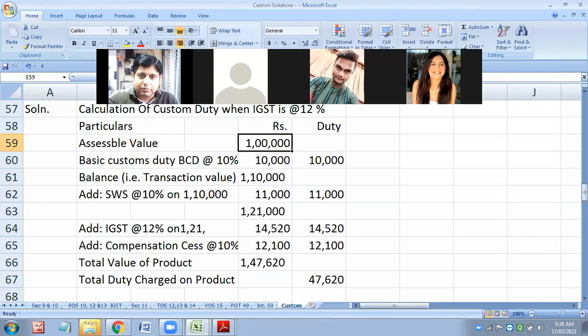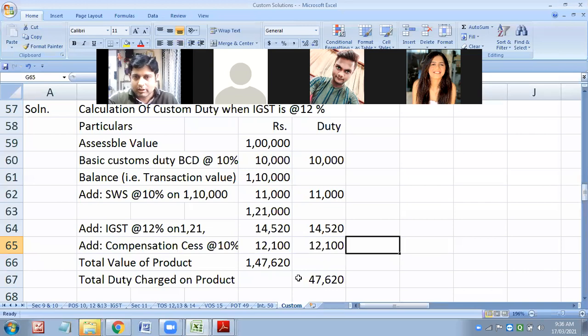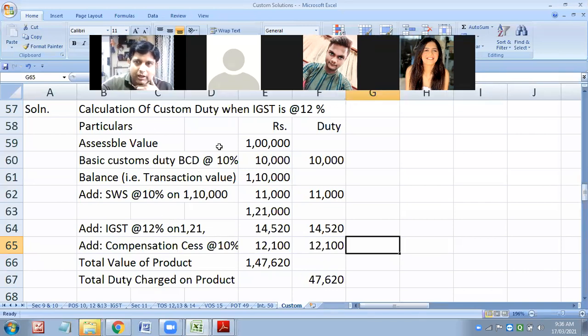If it comes legally, Chinese product will also be very costly. I hope you must have realized in what context I am telling you all. Yes or no? Only the basic duty also they will pay. I mean, it will be difficult. Its cost will become 1.5 times. Yes or no?